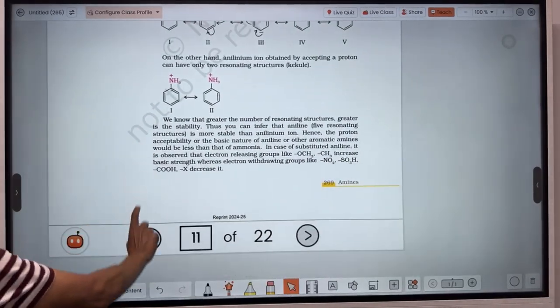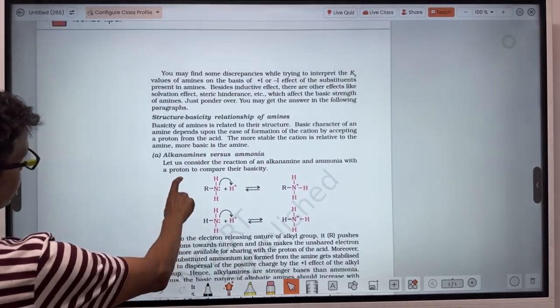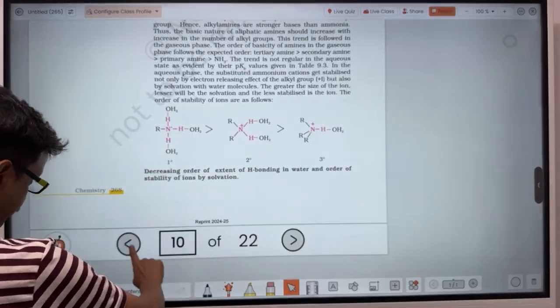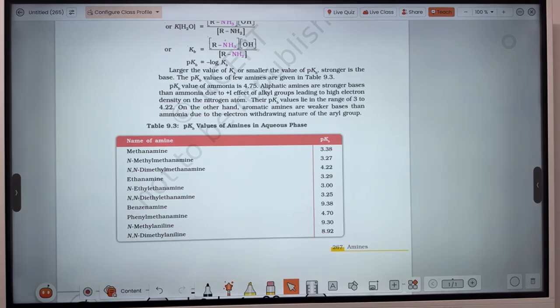Okay, let's see. Here we will have to compare basic strength in the aqueous state and in the vapor phase, in both cases. Firstly, watch out for the aqueous phase.